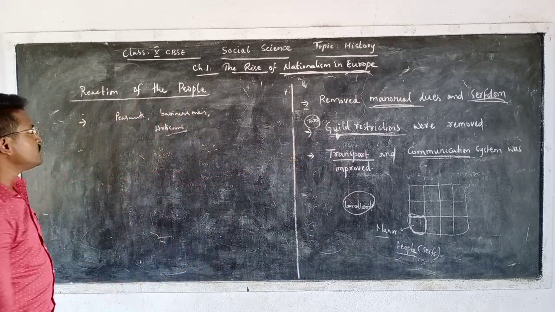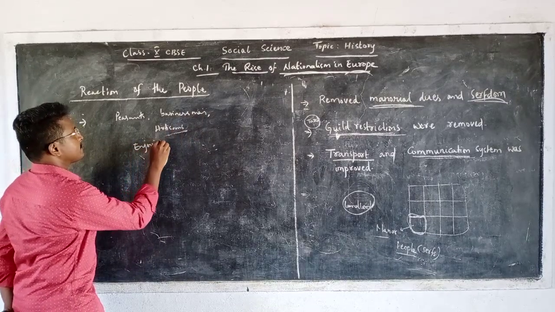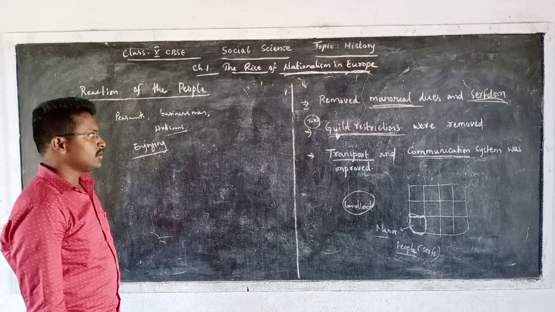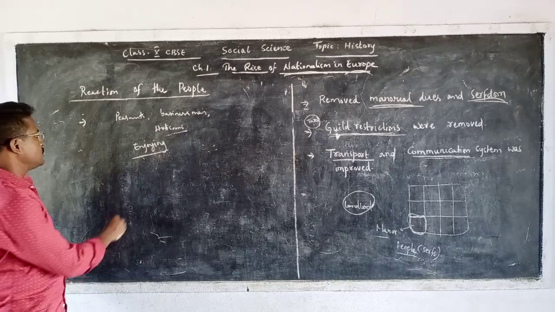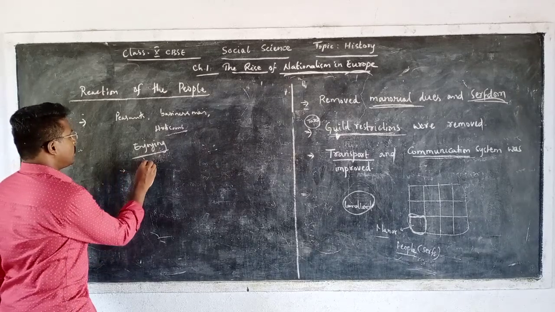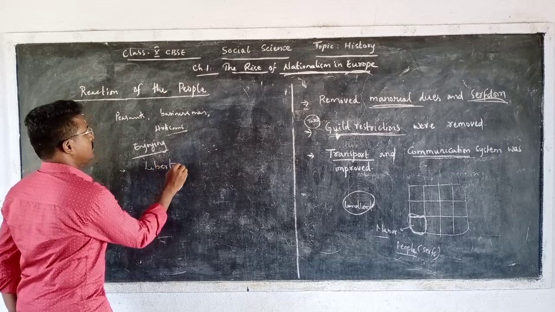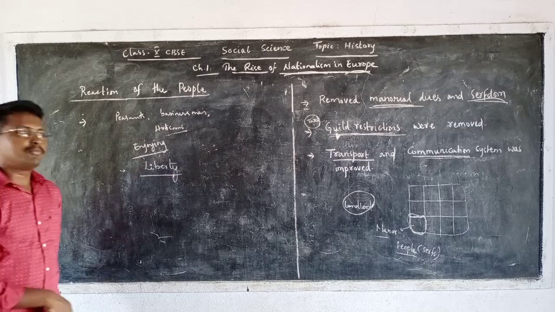So everyone was enjoying all these new laws brought by Napoleon with this Napoleonic Code. They thought Napoleon was someone who brings liberty, or you can say freedom, to their lives.